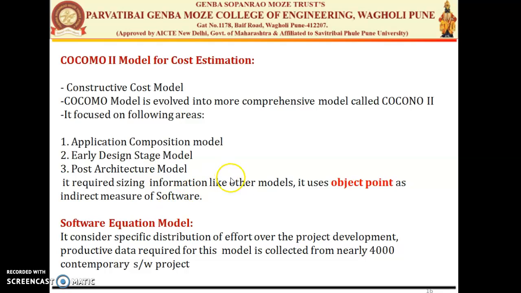So it takes the data from the previous projects and considers the specific distribution of the efforts. That means some special efforts which are required for the project. The estimation for those particular special efforts is calculated by the software equation model. These two models are given in your syllabus to study project cost estimation.